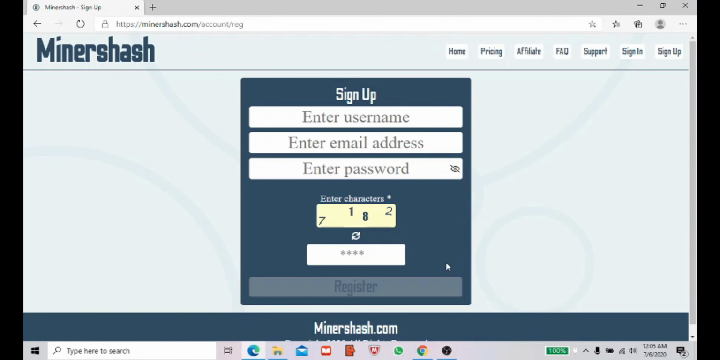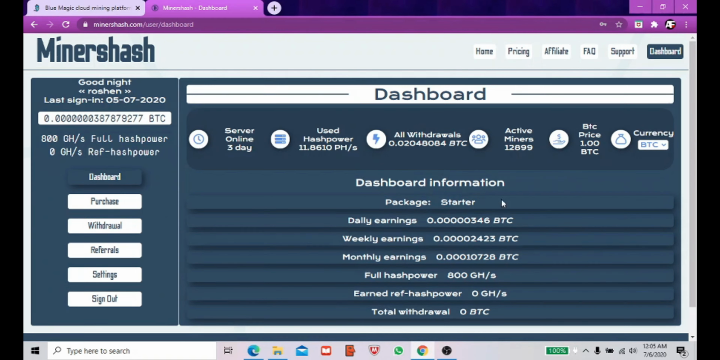Once you register on the website, it will take you to the dashboard like this. It's a simple sign up, guys. Here, as you can see, it started my mining. I have registered to this website and I have received this 800 gigahertz of full hash power. As I told you, the website was launched 3 days ago, and right now the hash power being used is 11.86. So good hash power is being used, and the withdrawals are also being done. Here you can see the active miners. Right now it is 12,900 miners. Guys, it seems to be a good website.